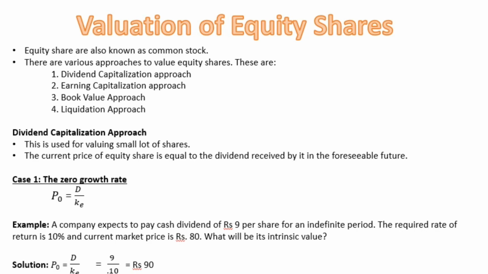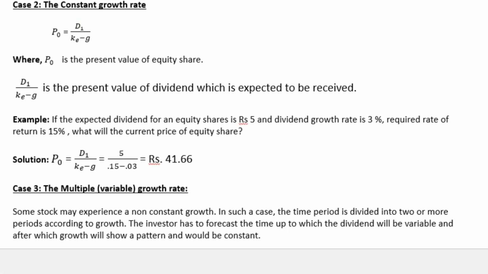Now case 2, constant growth rate. In this case, the value of an equity share is equal to D1 divided by Ke minus g. D1 means expected dividend. Now let us take an example. If the expected dividend of an equity share is rupees 5, the growth rate is 3%, and the required rate of return is 15%, what will be the current price of the equity share?